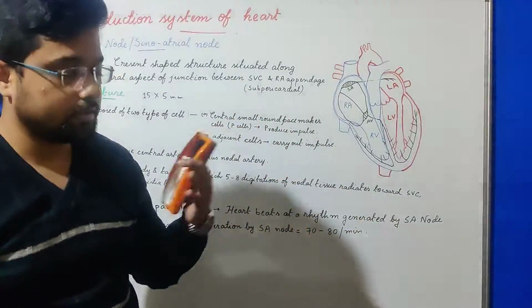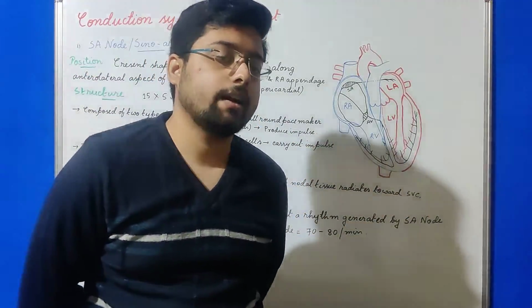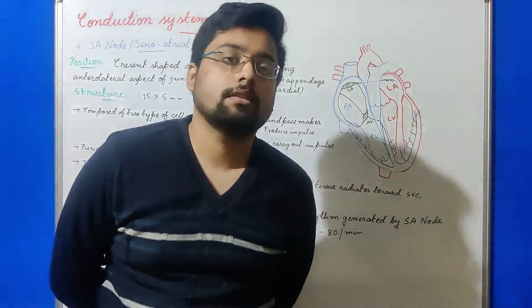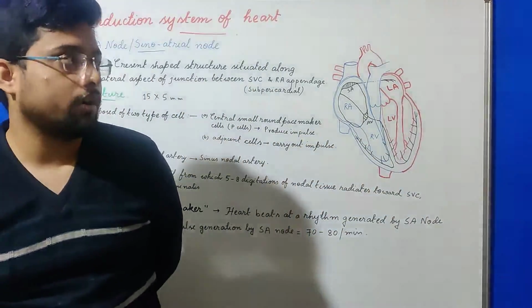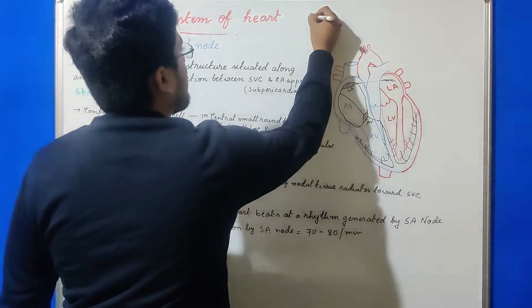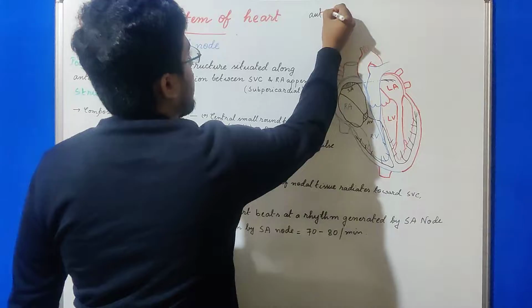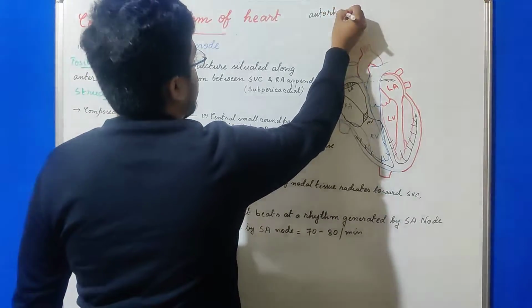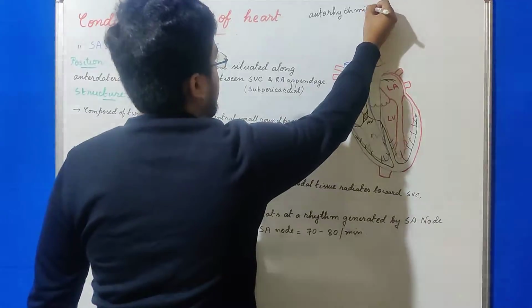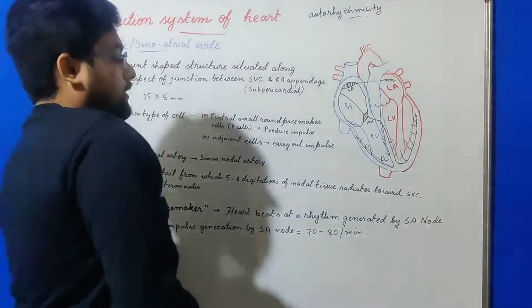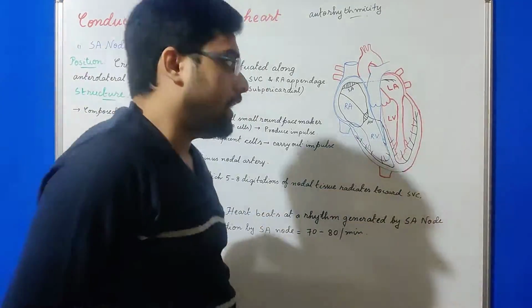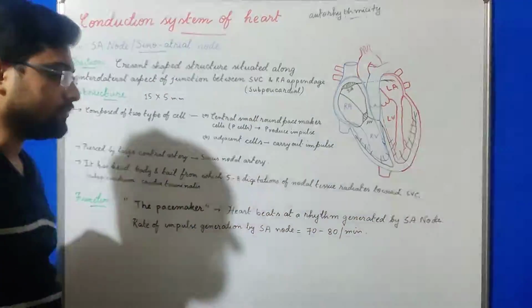That is, the heart cells, called cardiac myocytes, have an inherent ability to contract and relax on their own, which is called autorhythmicity. That is, they generate their own impulse to contract and relax.